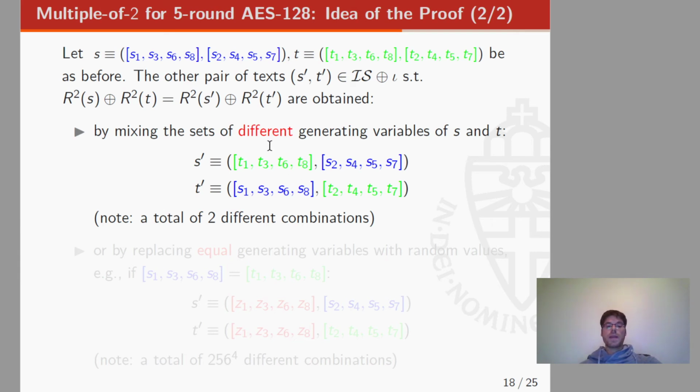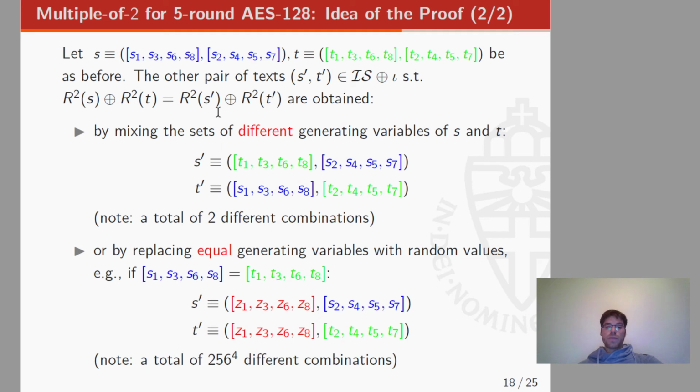First, by mixing the set of different generating variables of S and T. So for example, if this set of four variables is different from this set of four variables, then we can just mix this set of variables, and we get S prime defined in this way and T prime defined in this way, and we can prove that this equivalence is satisfied. So in this case, we have a total of 2 different combinations.